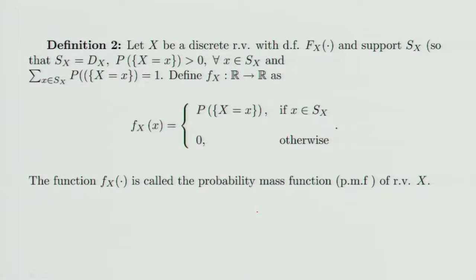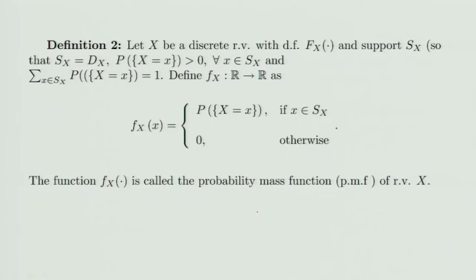Now associated with the distribution function of a discrete random variable, I have another function which we call a probability mass function. Let me introduce that. Let X be a discrete random variable with distribution function F_X and support S_X, so that S_X is the same as D_X, the set of discontinuity points. Probability X equal to x is positive for every x belonging to S_X, and the summation over x belonging to S_X of probability X equal to x is 1.